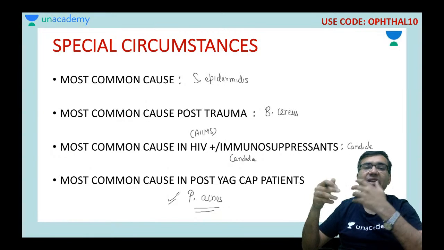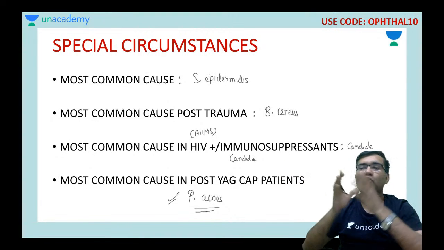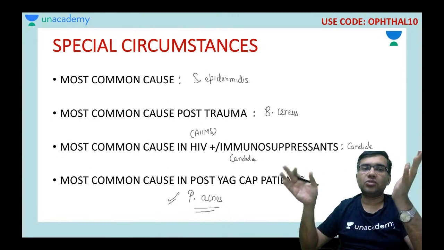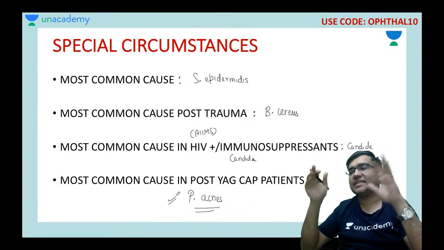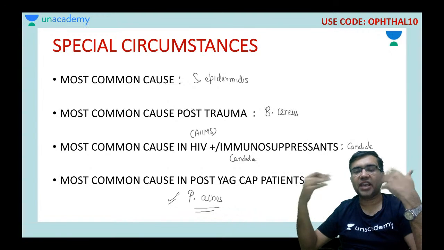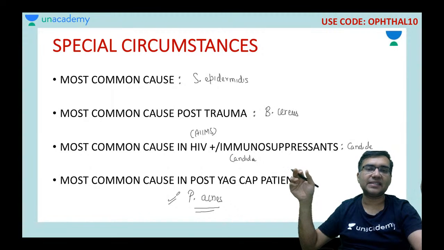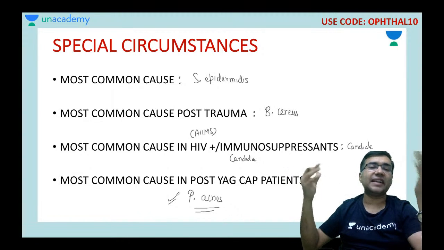I would make you understand again and again by giving a lot of MCQs to you. One more thing I want to tell you: the more you practice the relevant MCQs, not MCQs haywire from any source, the better you would be in understanding the facts.